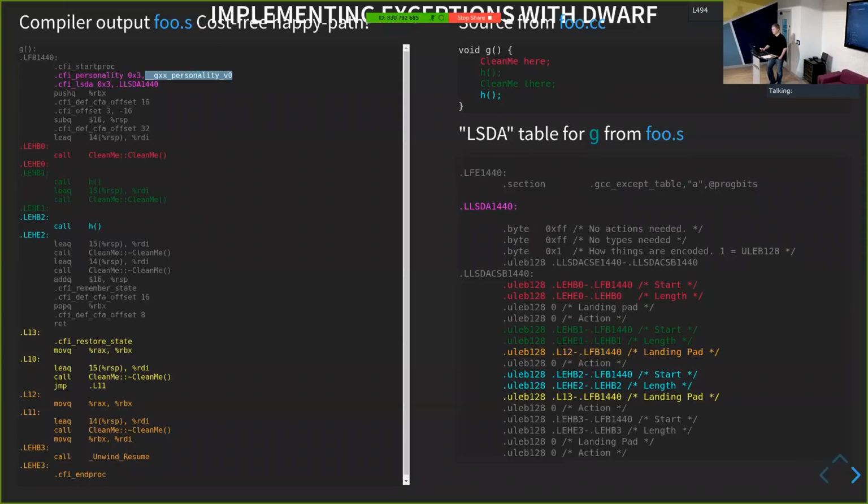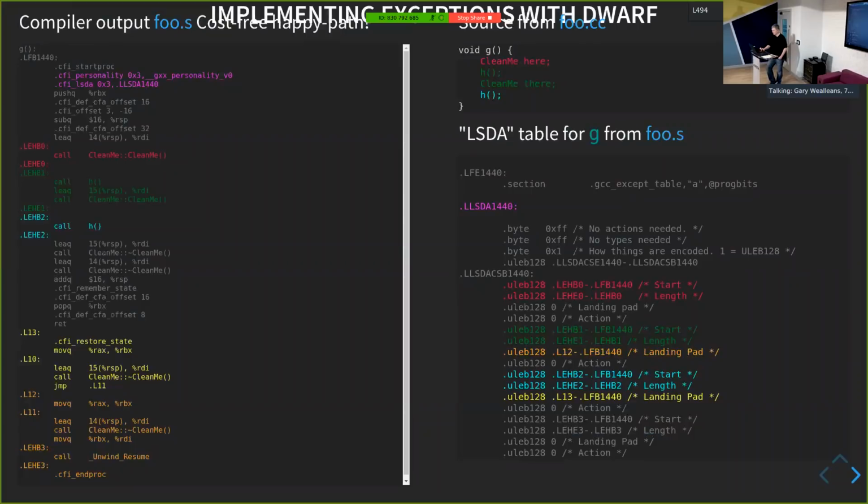And then we associate this table here with it, with this LSDA from this opcode here. So this label here, you'll see, is the same as this one here. Both sides of this are in the same file, so this is just output in the same .s file from the compiler. And we know the G is now associated with this table. All right, and we can see the individual fields.